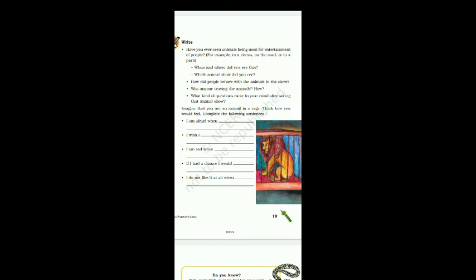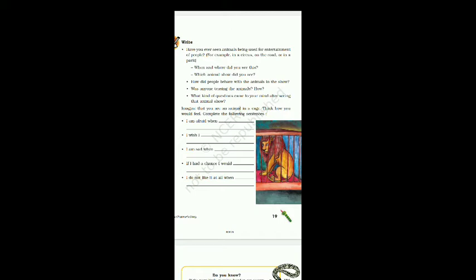So let's continue. We'll start from page number 19. I repeat it again, this is the second part or second video of chapter number 2. In the first part we have completed up to page number 18. In the second part, that is in this video, we are going to start from page number 19.